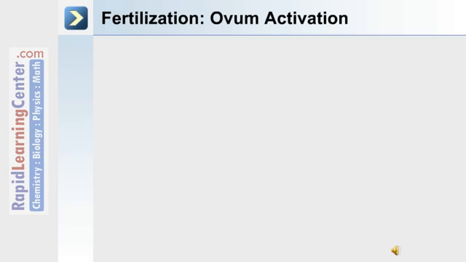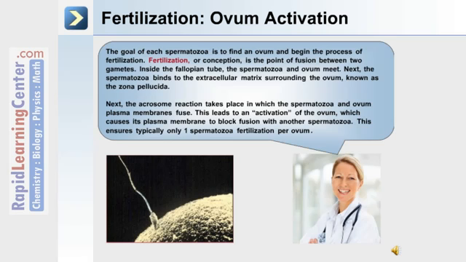Fertilization leads to ovum activation. The goal of each spermatozoa is to find an ovum and begin the process of fertilization. Fertilization, or conception, is the point of fusion between two gametes. Inside the fallopian tube, the spermatozoa and ovum meet.